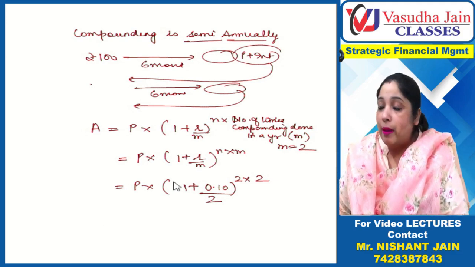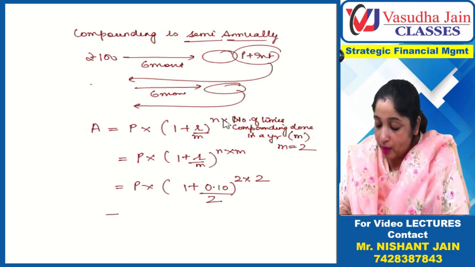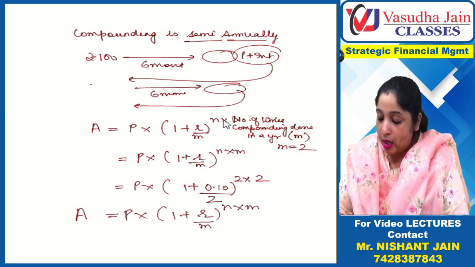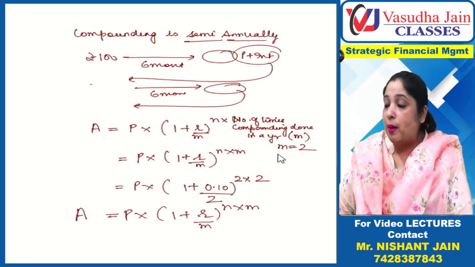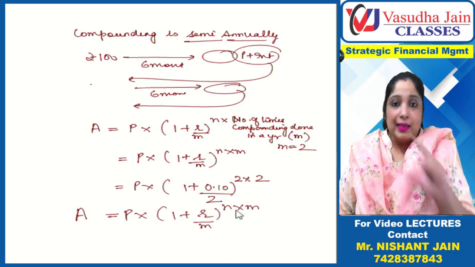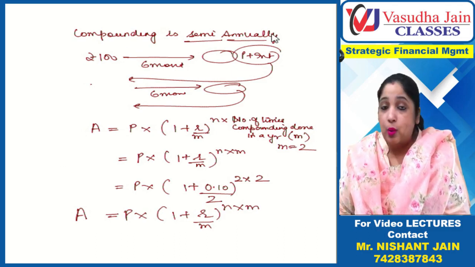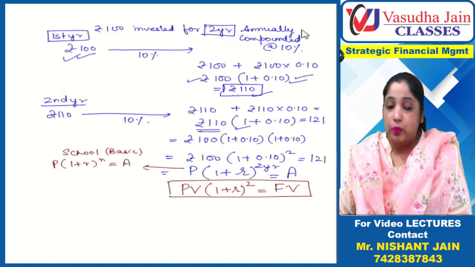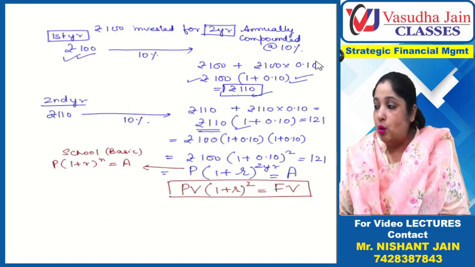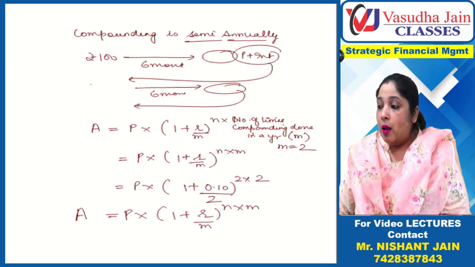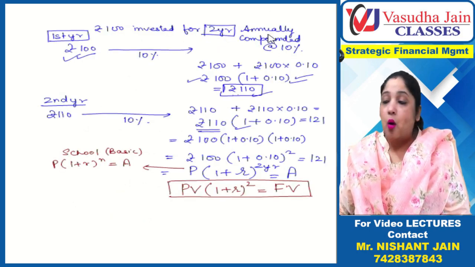So basically what you have to remember is this formula. Ultimately the formula is amount equals principal into 1 plus R divided by M, raised to N into M. Now M represents the number of times you are doing compounding in a year and N represents the number of years. But maximum questions are not of semi-annual compounding. Maximum questions are of annual compounding. So currently in the leasing chapter, no such issue of semi-annual compounding or anything like that will come up. Normally questions are of annual compounding.